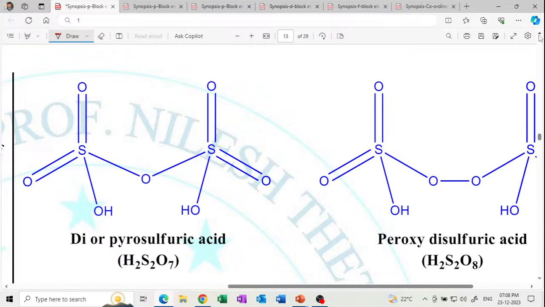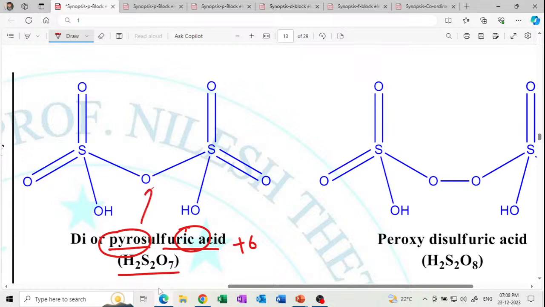Next, di or pyrosulfuric acid. Formula H2S2O7. In this, the oxidation state of sulfur is +6. And this is the pyro. Pyro stands for sulfur-oxygen linkage.